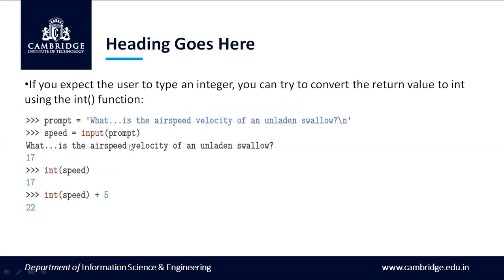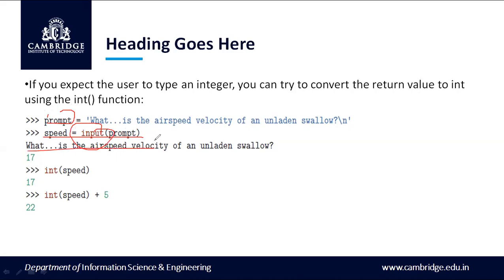If you expect the user to type an integer, you can try to convert the return value to int using the int function. Here you can see an example. This is my variable name, prompt: what is the airspeed velocity of an unladen swallow? So speed is input prompt. Input is the keyword asking the user, so the user has to enter the value.